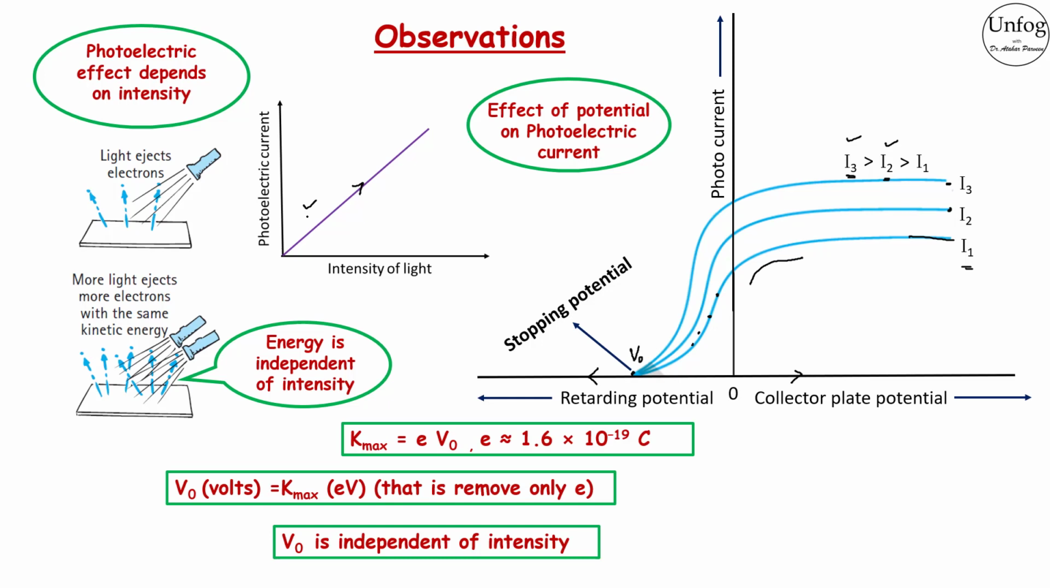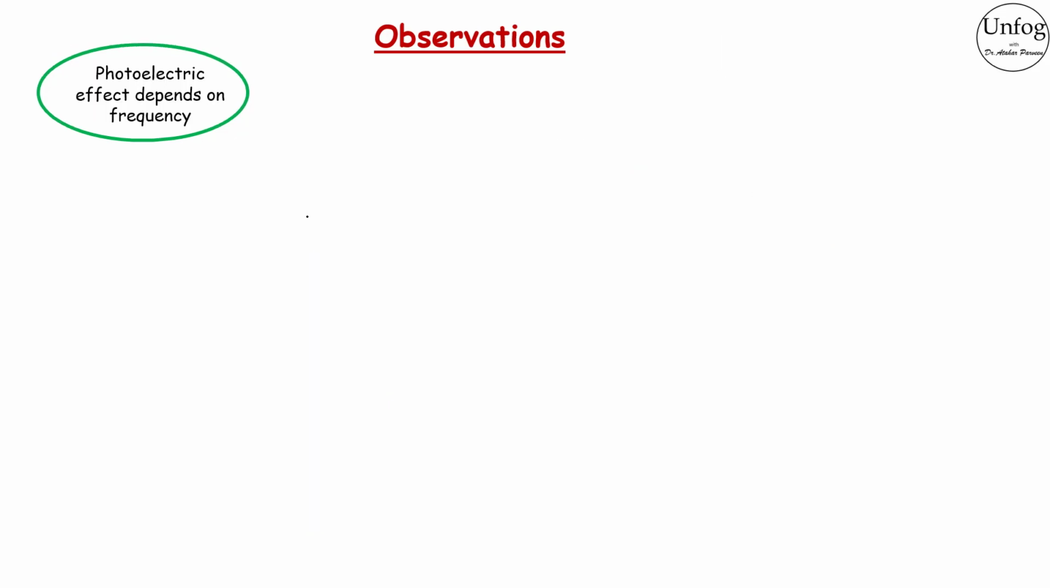So the summary of this experiment was that photoelectric current is directly proportional to the intensity of light, stopping potential is independent of the intensity of light, and saturation current is directly proportional to the intensity of light. The second observation was that when the frequency of the light was smaller than a certain minimum value, no electrons were emitted at all from the metal surface.